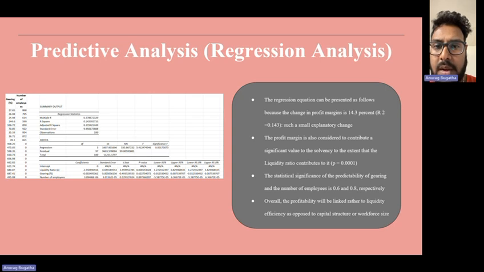The regression equation can be interpreted as follows: the change of profit margin from 14.3% is such a small exponential change. The profit margin is considered to contribute a significant value to solvency, to the extent that the liquidity ratio contributes to it. The statistical significance of gearing and the number of employees is 0.6 and 0.8 respectively. Overall, profitability will be linked rather to liquidity efficiency as opposed to capital structure or workforce size.